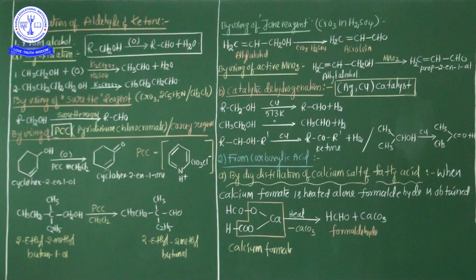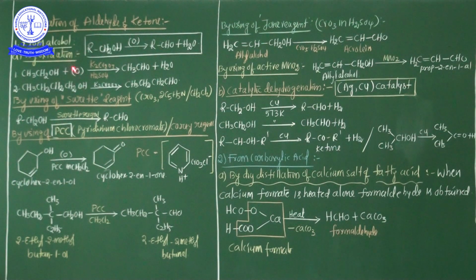Here I have mentioned only two examples. Other acidified solutions are also there, chromic anhydride and manganese dioxide also. So this is the first important point in the preparation of aldehydes and ketones with the help of alcohol by the oxidation process.